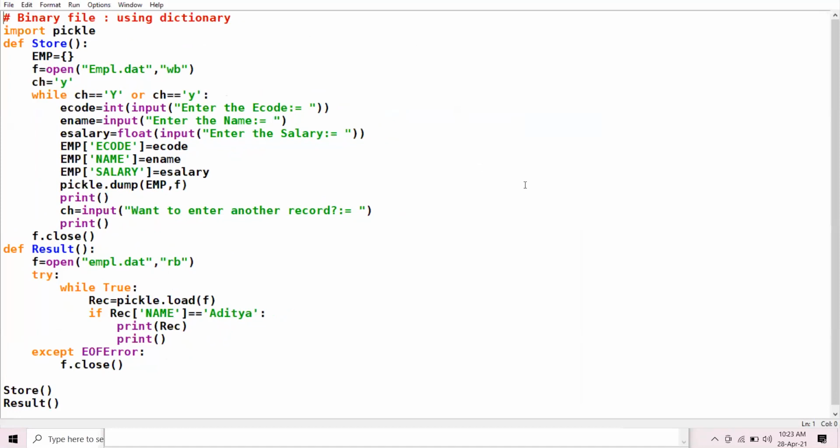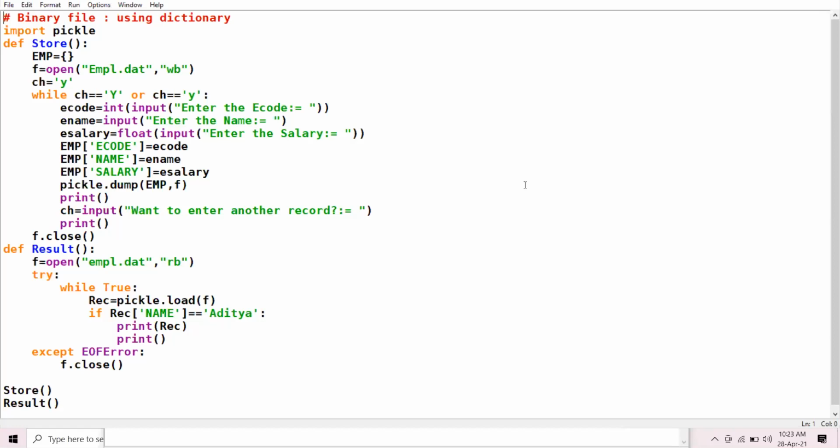All right. So to start with, what is a dictionary? In simple terms, how can we define a dictionary? Already you have studied in 11th class the meaning of dictionary.